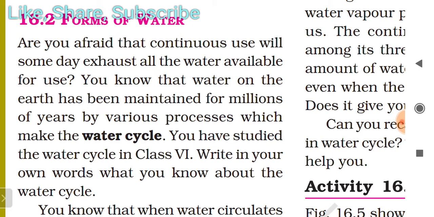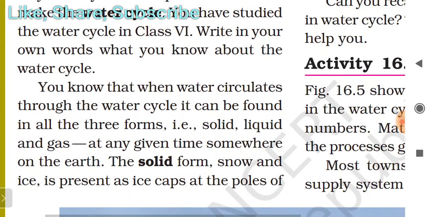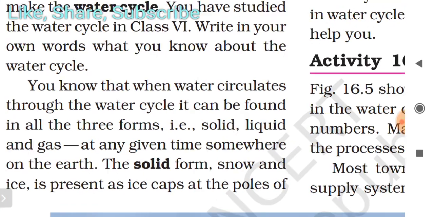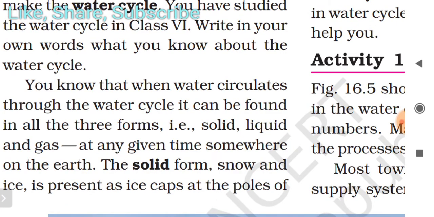You know that water on the earth has been maintained for millions of years by various processes which make the water cycle. You have studied the water cycle in class 6 also. Write in your own words what you know about the water cycle. When water circulates through the water cycle, it can be found in all three forms, that is solid, liquid, and gas.